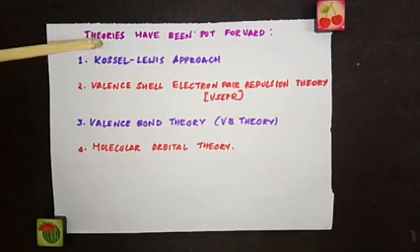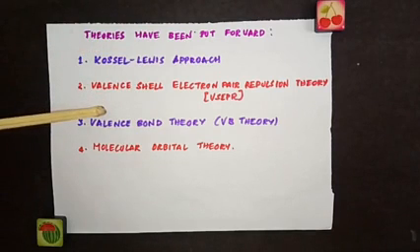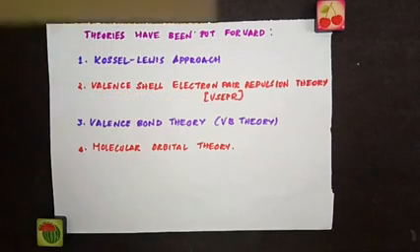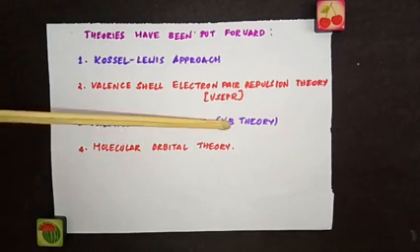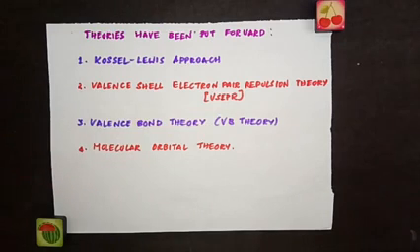Kossel-Lewis approach, valence shell electron pair repulsion theory, also called as VSEPR theory, valence bond theory called as VB theory, and molecular orbital theory. So in this lesson, we will be describing all these theories so that we could be able to answer those questions that we have seen just now. So let's move on to the theories now.